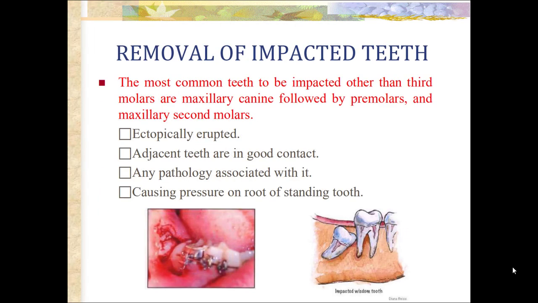Then removal of impacted teeth. The most common teeth to be impacted other than third molars are the maxillary canine, followed by premolar and maxillary second molar. And they are indicated for extraction if they are ectopically erupted, adjacent teeth are in good contact, any pathology is associated with them, or they are causing undue pressure on the root of the standing tooth.